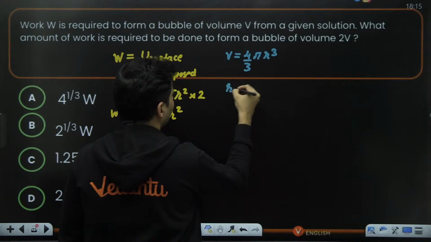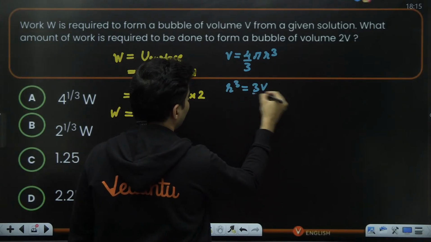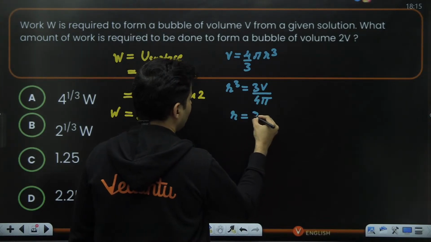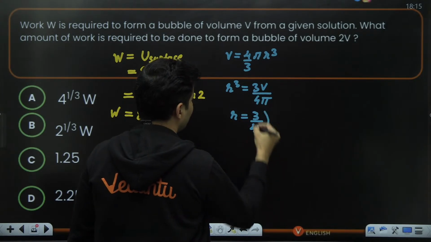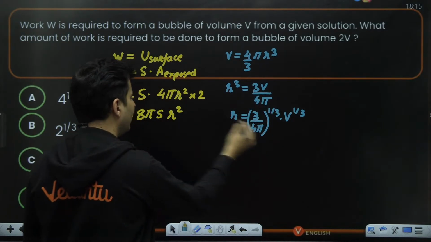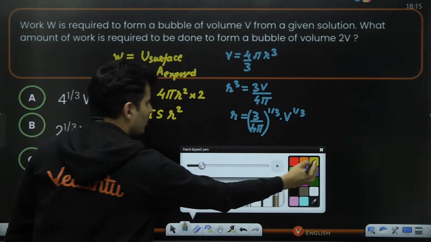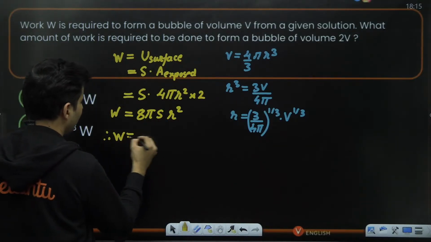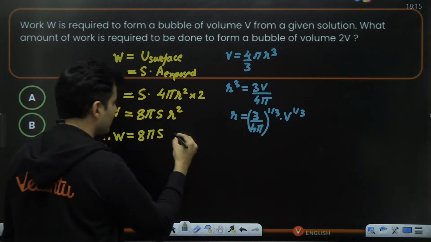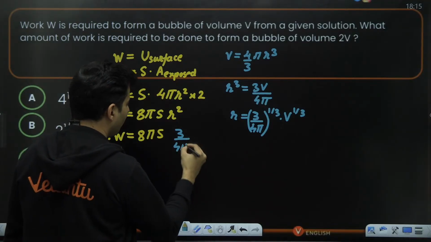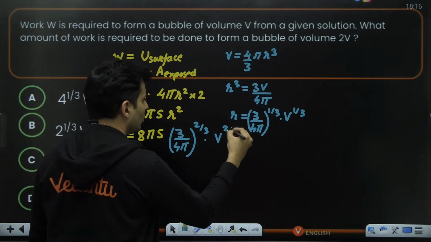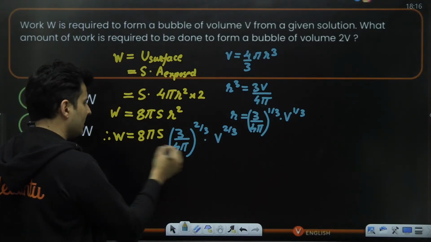So therefore, r cubed is nothing but 3V by 4 pi, or R is basically (3 by 4 pi) whole raised to 1 by 3 and V raised to 1 by 3. That is what I will write and substitute it over here. So what will I get? Therefore, work will be 8 pi s R square. R square means it will be (3 by 4 pi) whole raised to 2 by 3 multiplied by V raised to 2 by 3. So all these are constants, ignore it.